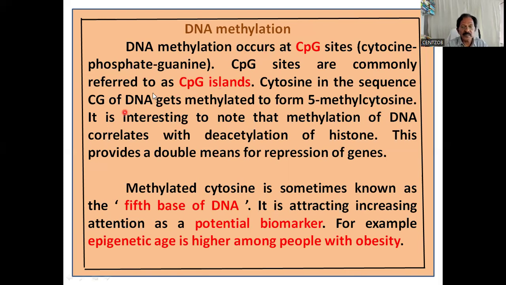So cytosine in the sequence CG of DNA gets methylated to form 5-methyl cytosine, because methylation occurs at the 5 position. Remember, it is interesting to note that methylation of DNA correlates with the deacetylation of histone.